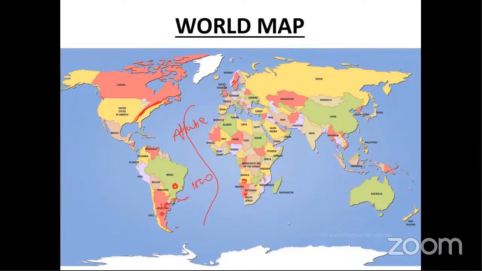Wegener's theory was completely rejected by many geophysicists and scientists in the 1920s and 1930s. They were able to accept the fact that continents are drifting, shifting their position on the Earth's surface, but what is the reason behind the shifting of the continents? That was the big question from all of the scientists to Wegener. They kept asking him continuously: can you say what is the reason behind this? You said the continents drift. Okay, we will accept that drifting of the continents is a true fact, but what is the reason behind it?